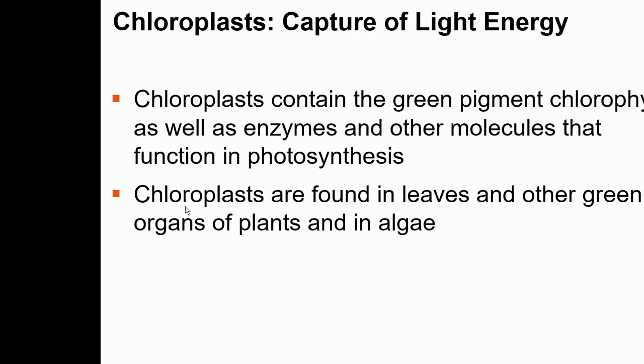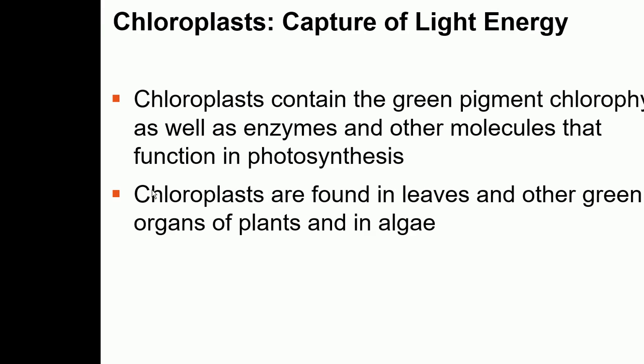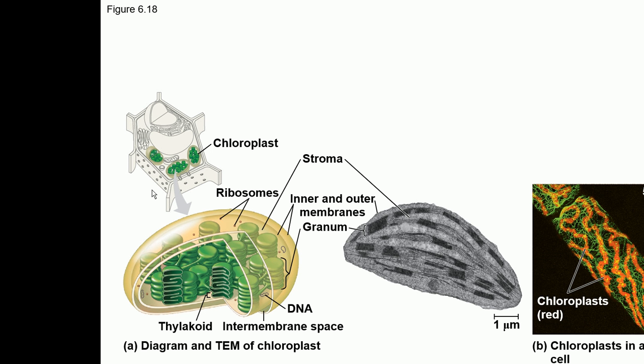And then let's talk about chloroplasts. Chloroplasts are present in algae and plants, and they are nothing but photosynthetic bacteria. And this is the structure of chloroplasts. They have an outer membrane, an inner membrane, then an intermembrane space, and they have these disc kind of structures which are called thylakoids.